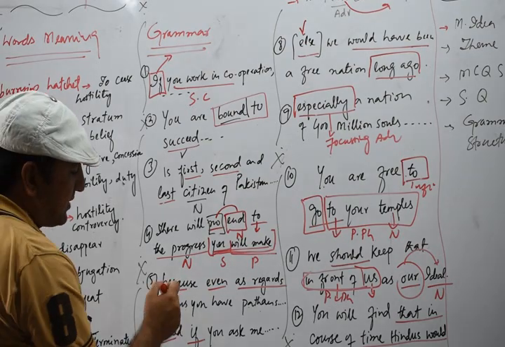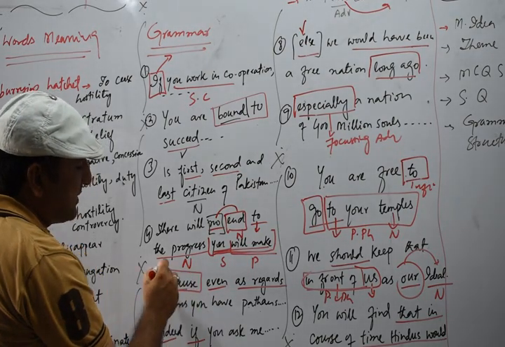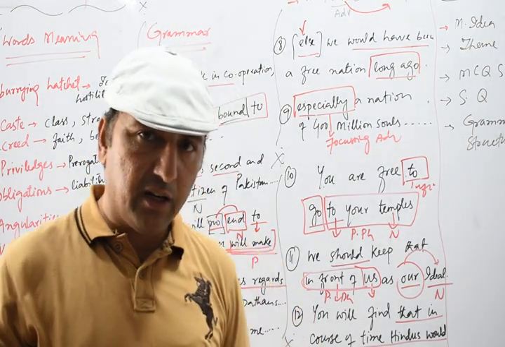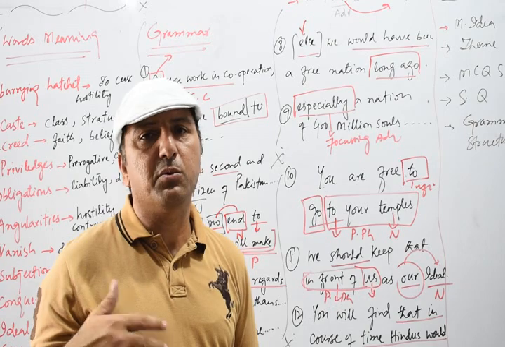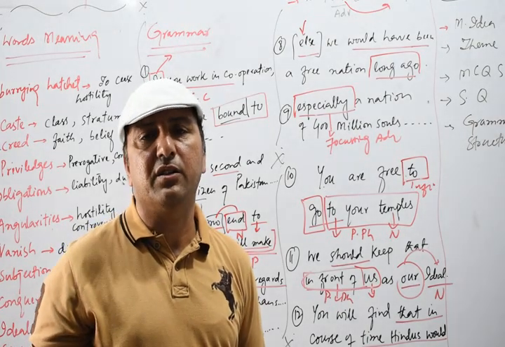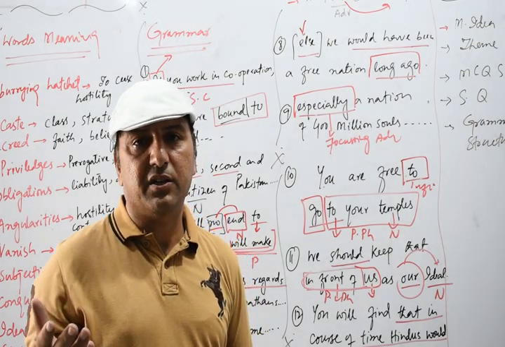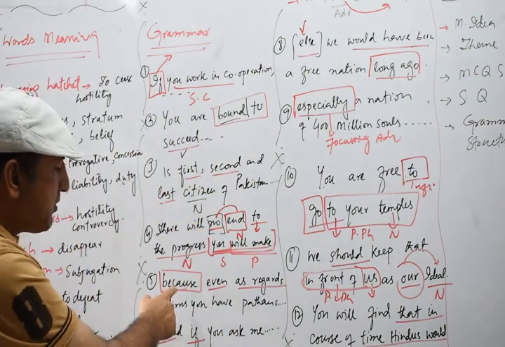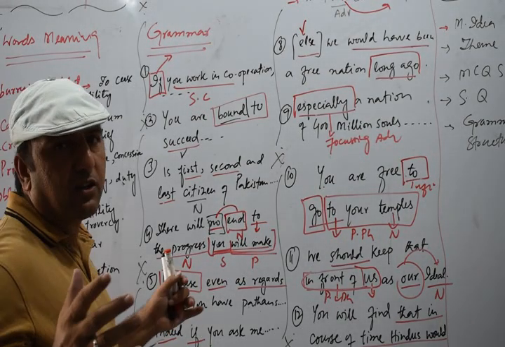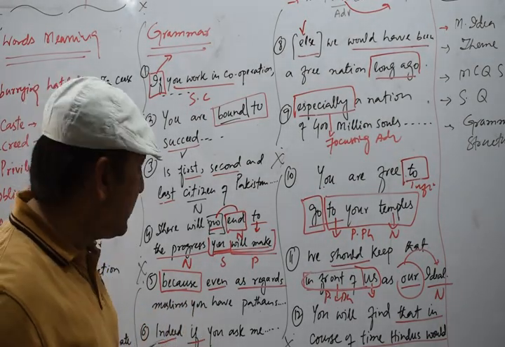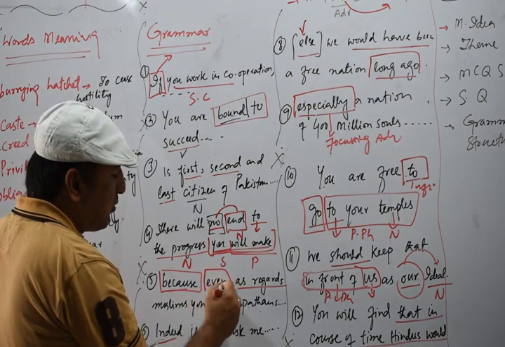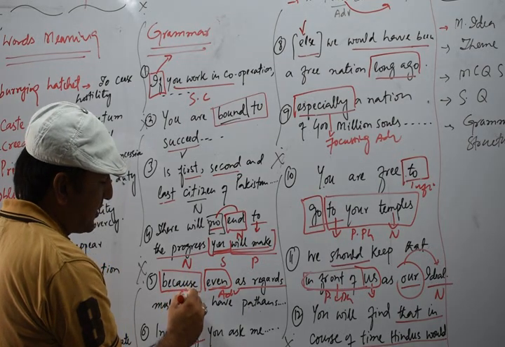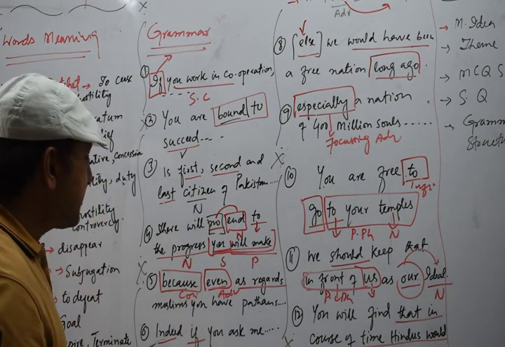Once again, we have the next sentence. Because is basically a subordinate conjunction. Understand? We have coordinate conjunctions, we have subordinate conjunctions, we have correlative conjunctions. We have 7 coordinate conjunctions, FANBOYS, you might have heard about FANBOYS. So because is basically a subordinate conjunction because it combines 2 clauses, 2 sentences, 2 phrases. Even is an adverb.